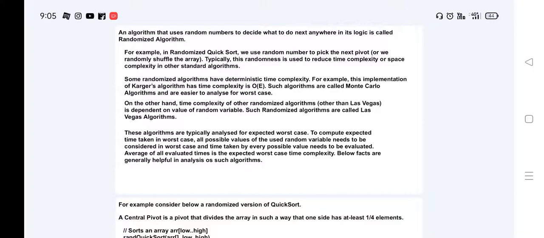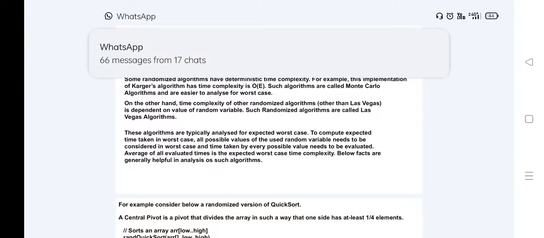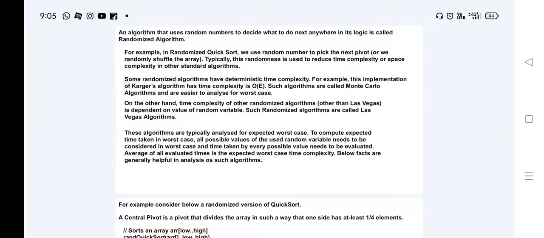On the other hand, the time complexity of other randomized algorithms depends on the value of random variables. Such randomized algorithms are called Las Vegas algorithms. These algorithms are typically analyzed for expected worst case. To compute the expected time taken in the worst case, all possible values of the used random variables need to be considered, and the time taken by every possible value needs to be evaluated. The average of all evaluated times is the expected worst case time complexity. The facts below generally help in analyzing all such algorithms.